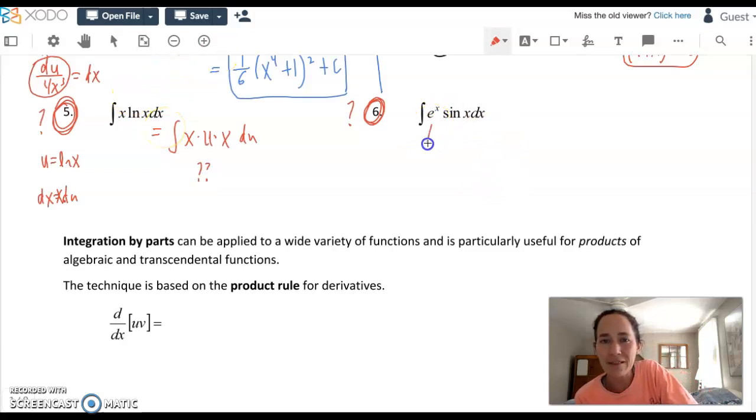Same thing here. I might let u equal e to the x, but I don't think that's going to make something cancel with the sine of x. And I could let u equal sine of x, but I don't think that's going to make something cancel with e to the x. So bottom line is we need something new. It's called integration by parts. It comes from the product rule.